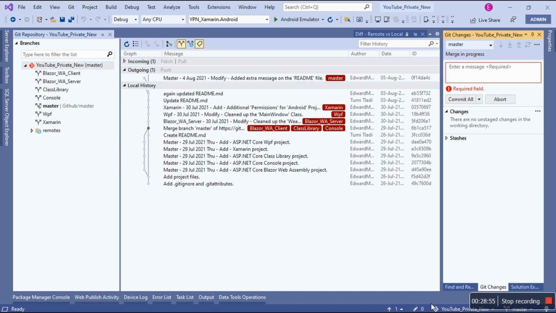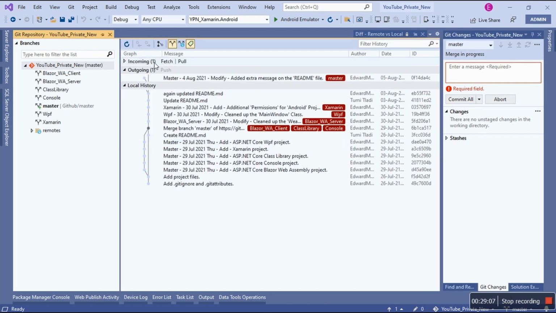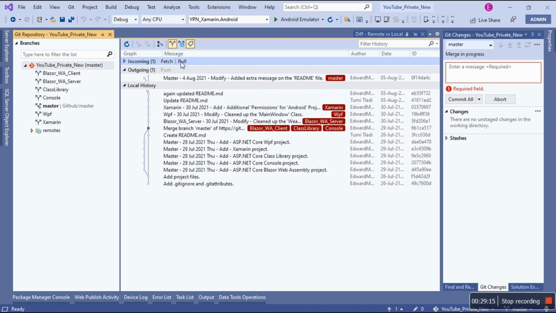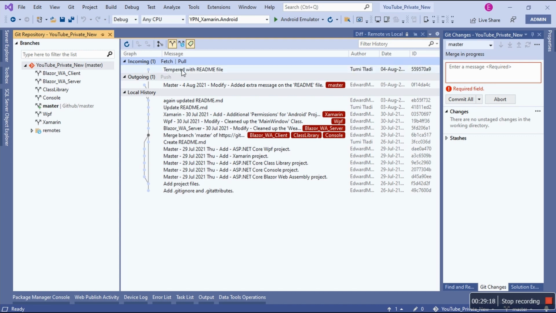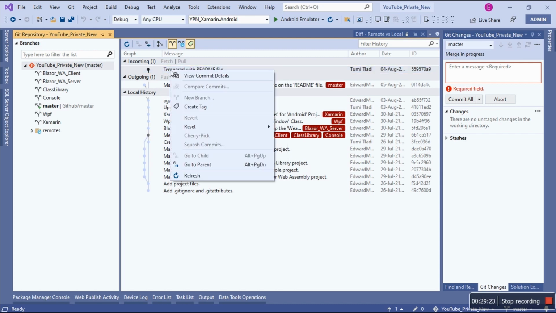But we don't have anything. There's nothing. So what about the incoming one? This is why it's called conflict for a reason, because look at how I'm struggling right now.